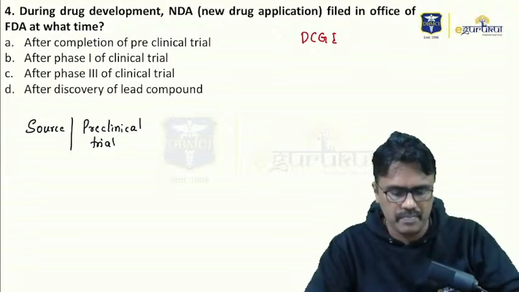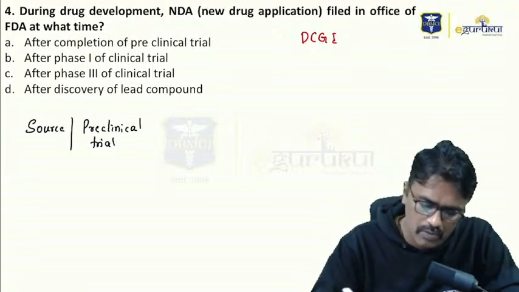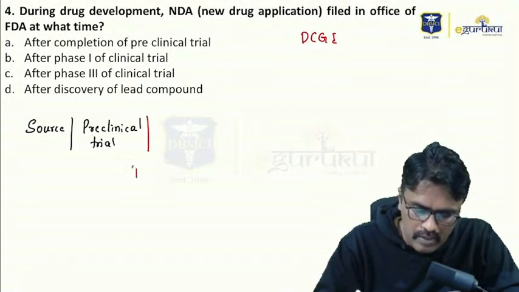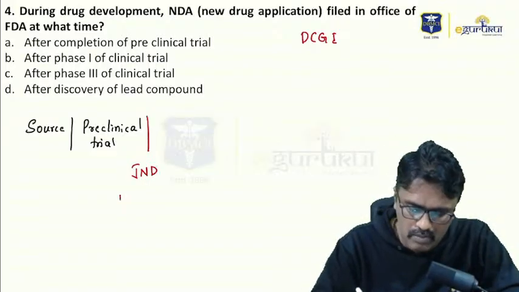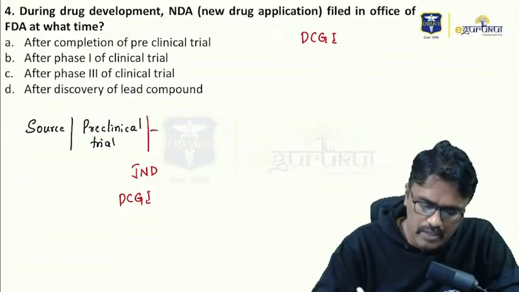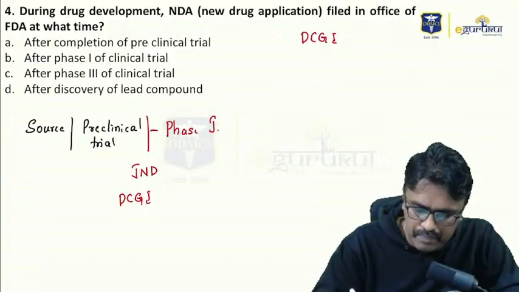So that is called preclinical trial, where we do the animal studies. Once we do the animal study, then you have to apply for an application that is called IND, Investigational New Drug Application, and that has to be seen by DCGI. Now after that, you can start the phases, that is phase 1, then phase 2, then phase 3.